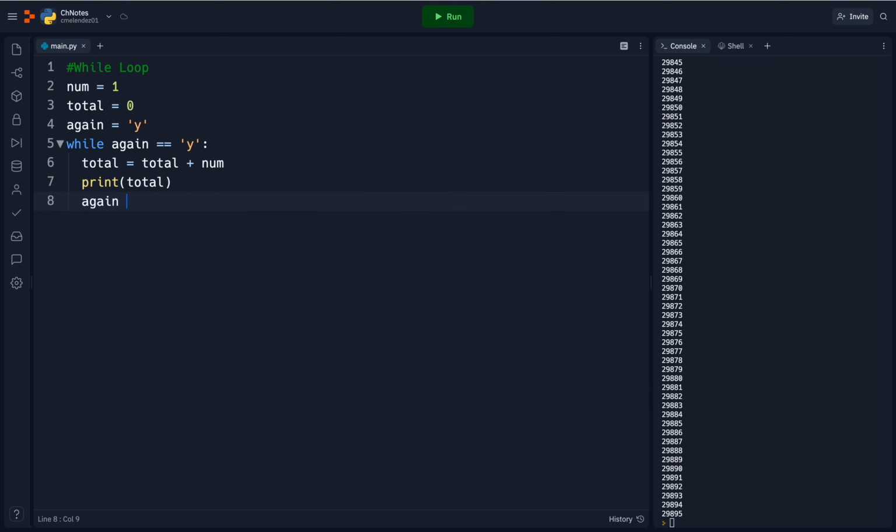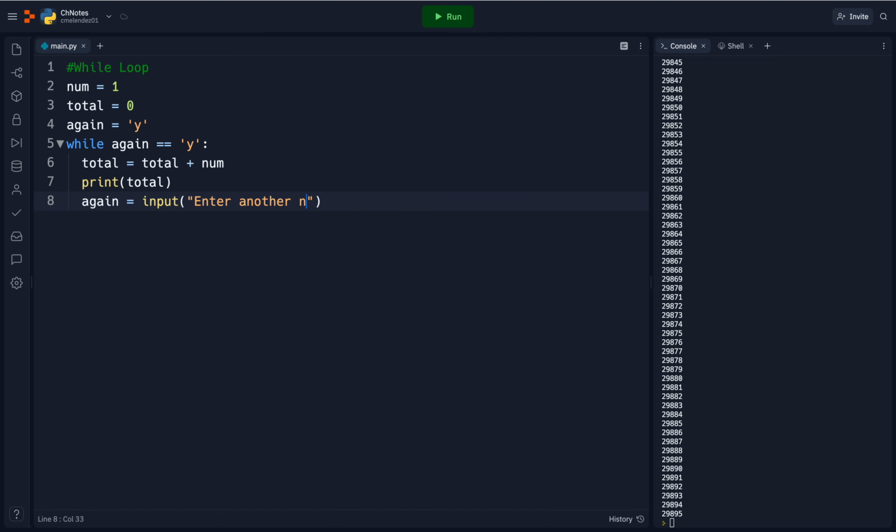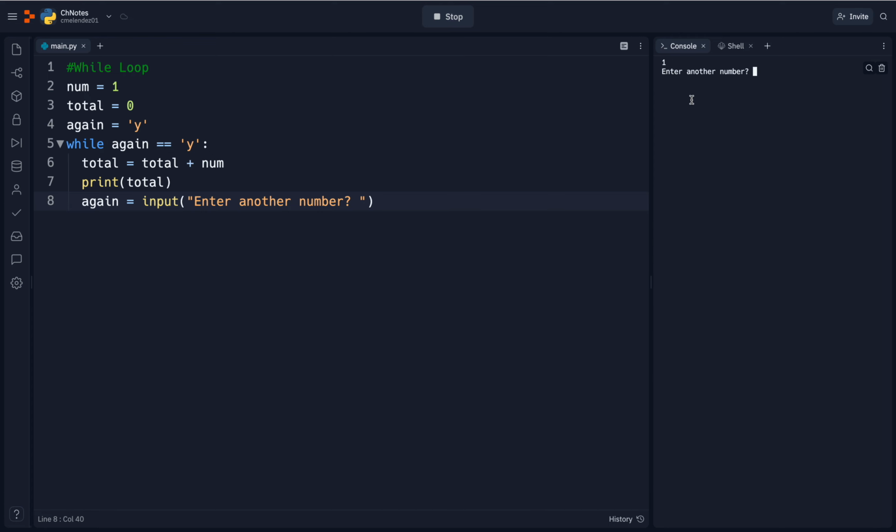So I'm going to say again equals input, enter another number. It's going to display 1, and if I put a y, it's going to keep going until I make this become false. If I put an a, for example, it's going to stop the program. That is a while loop.